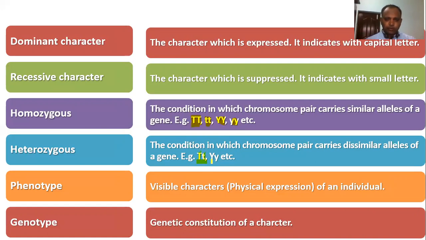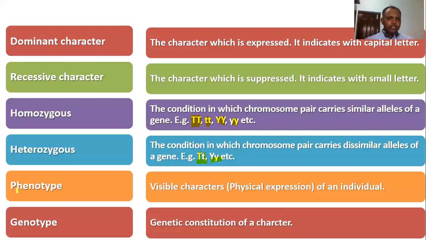Same here also, capital Y, small y. So if the chromosome pair carries dissimilar alleles of a gene, you call it heterozygous. If they carry similar alleles, you call it homozygous. Homozygous may be completely dominant or recessive, but heterozygous is always dominant, because in the heterozygous gene pair one is dominant and the other is recessive, so it always expresses the dominant condition, right?